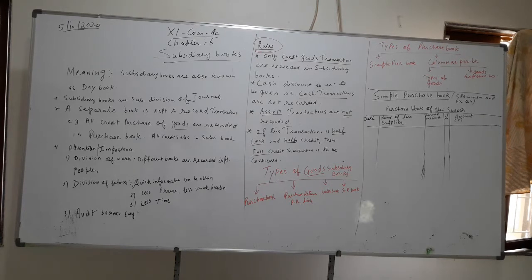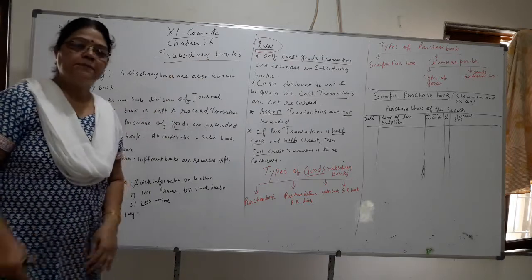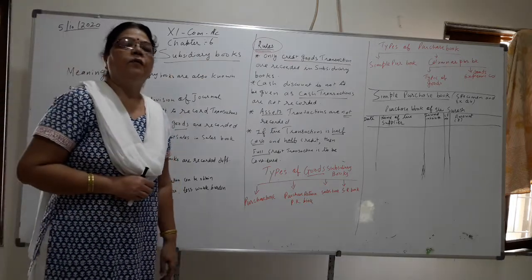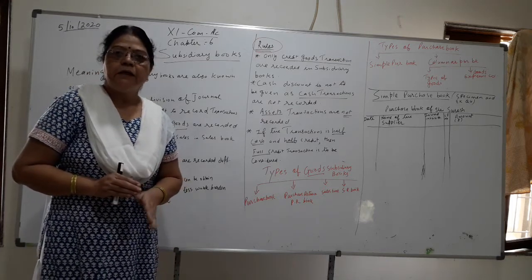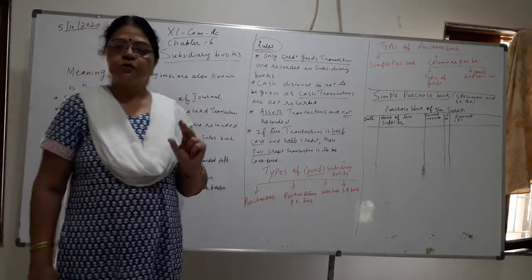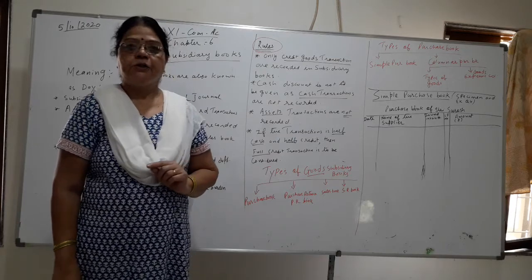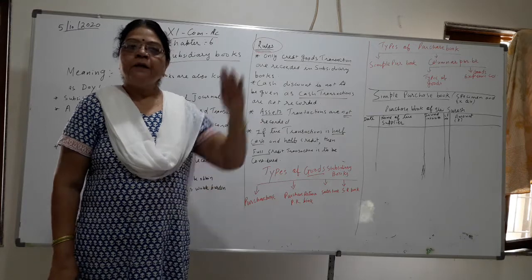Now in this chapter we are going to study subsidiary books, means these books are the subdivision. Chapter 6 children, they are the subdivision for the journal. Now we have studied in the previous chapter journal. Journal is the main fundamental book of accounts in which all the journal entries are recorded in date-wise order.